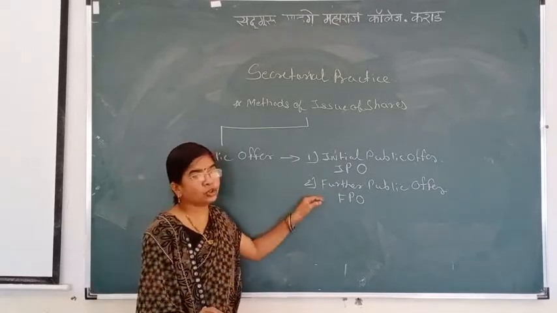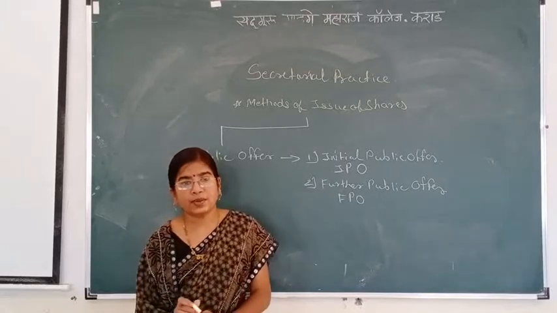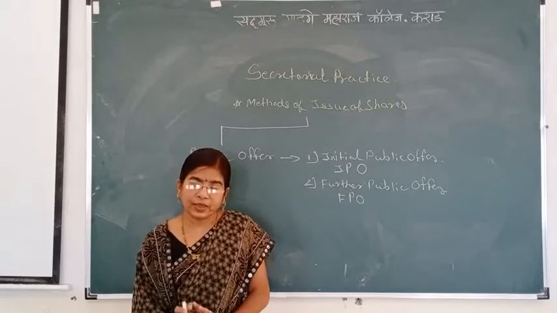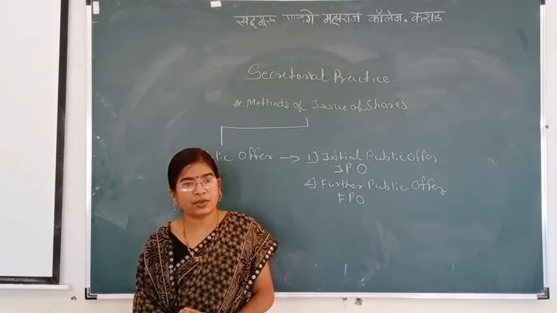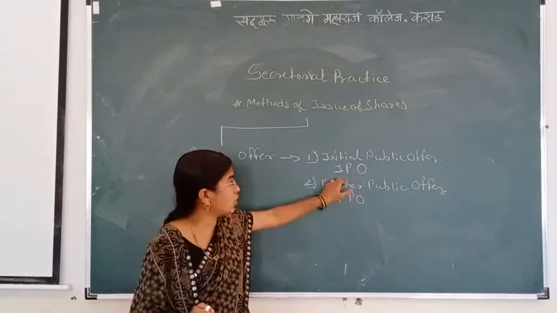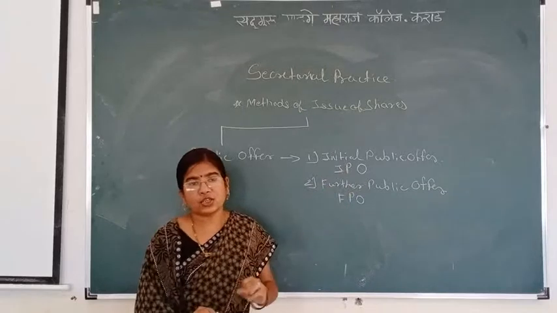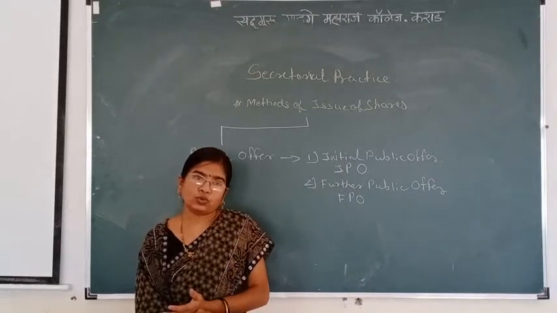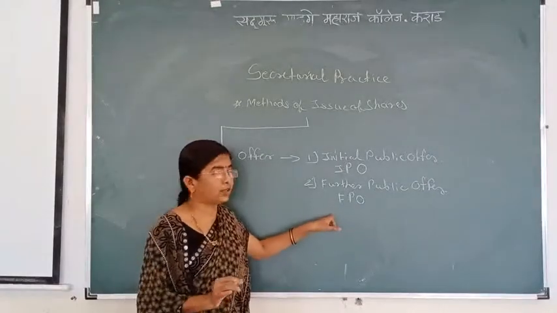When company wants more capital, when company issues shares to general public first time, that is called as initial public offer. After initial public offer, when company issues more shares to general public, it is said to be further public offer.